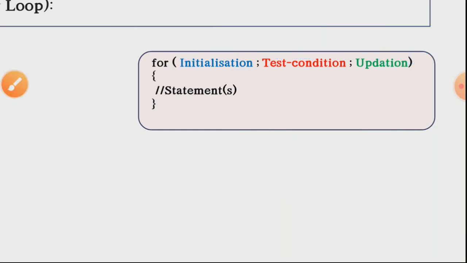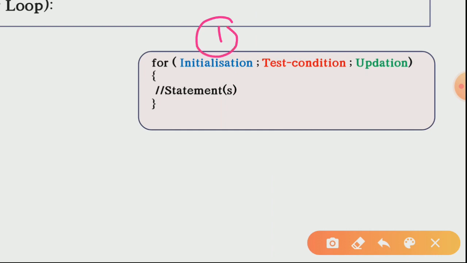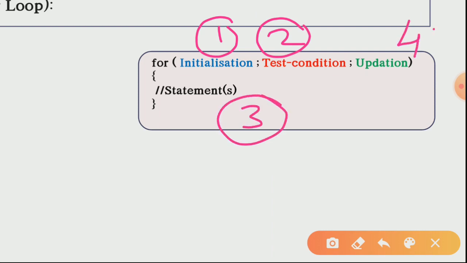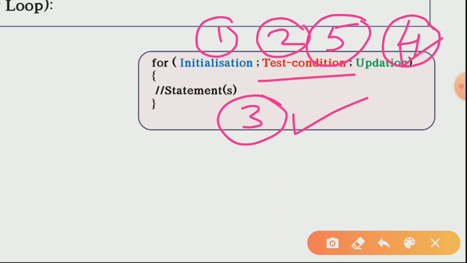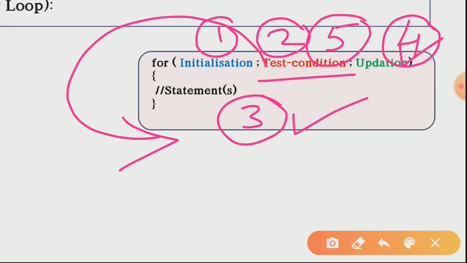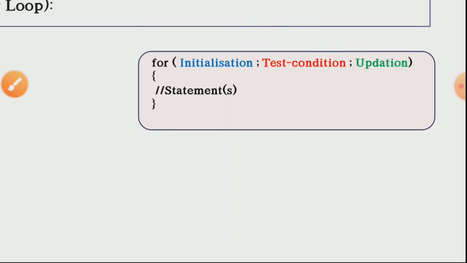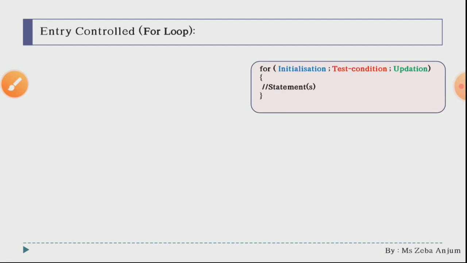Okay, getting the point? Now again students, listen over here: firstly your value will get initialized, secondly the test condition will be checked. Okay, if true, then your statements will get executed. Yes, then afterwards this updation will take place, then again this test condition will be checked. If true, then again this will happen, and this cycle continues until your test condition is true. And as soon as your test condition becomes false, then your for loop comes out of this bracket. Okay, I think this working is very simple and you are able to get it.